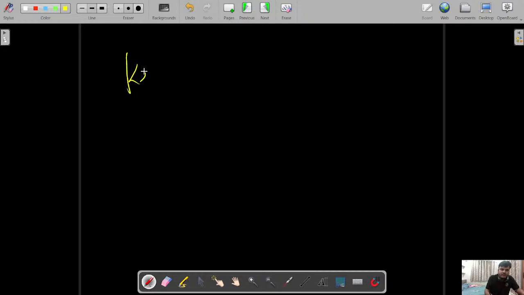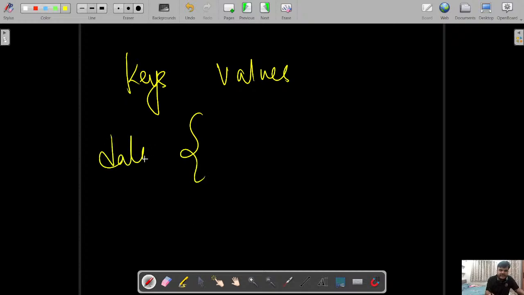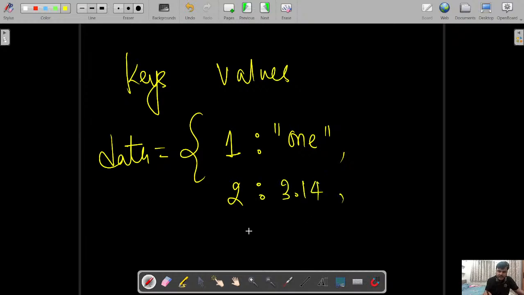In Python you have keys followed by values, and this must be declared under curly brackets. So let's say the dictionary name is data, followed by a key, let's say 1, then a colon, then the value can be anything. If it is a string, fine. You can have 2 as a key, and the value can be a floating point also. 3, if it is a string, fine; if it is a number, fine. It could be anything. This is a Python dictionary.